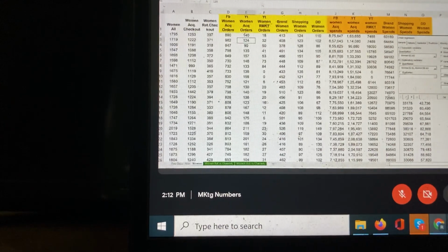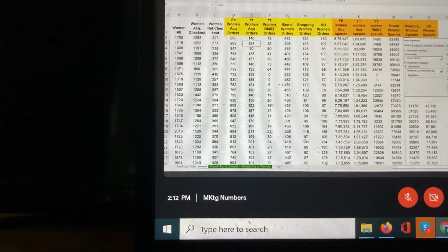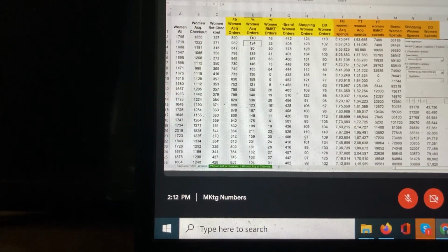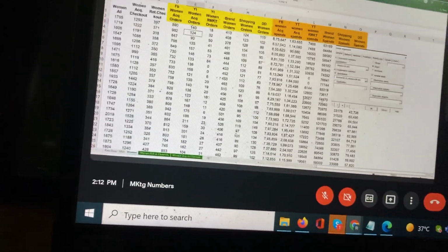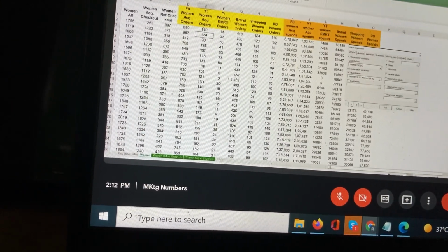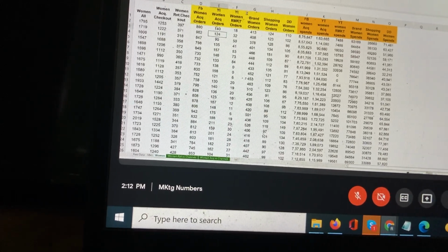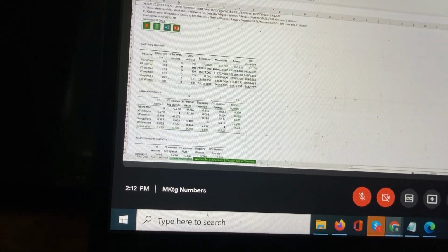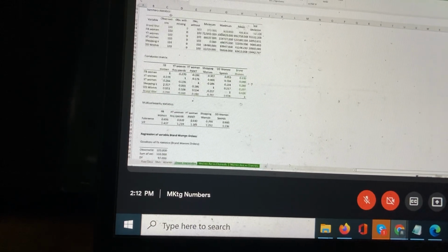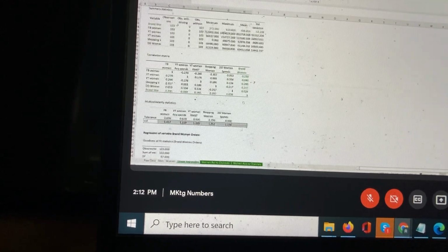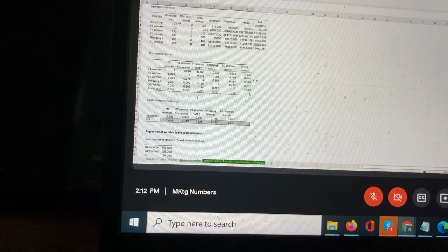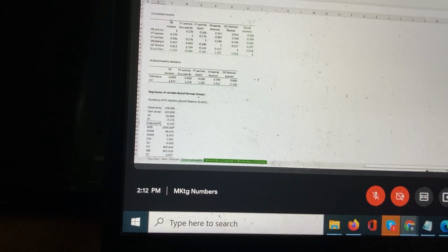Now shopping ideally I should not take, because shopping also is not a separate one, right? But let me just take that as input and then see what happens. So we have all good. The problem with this model is that nothing is being explained by this model.